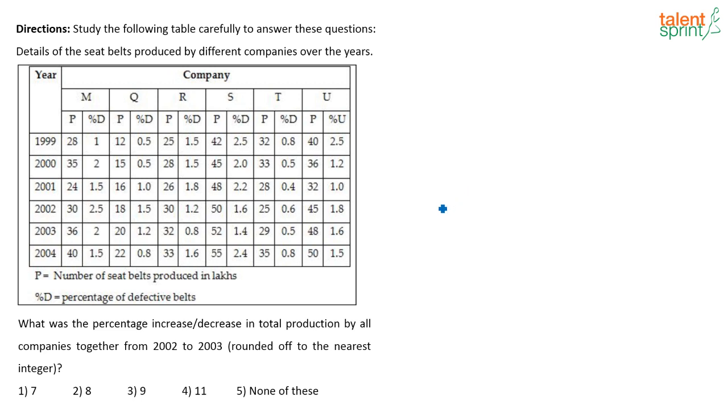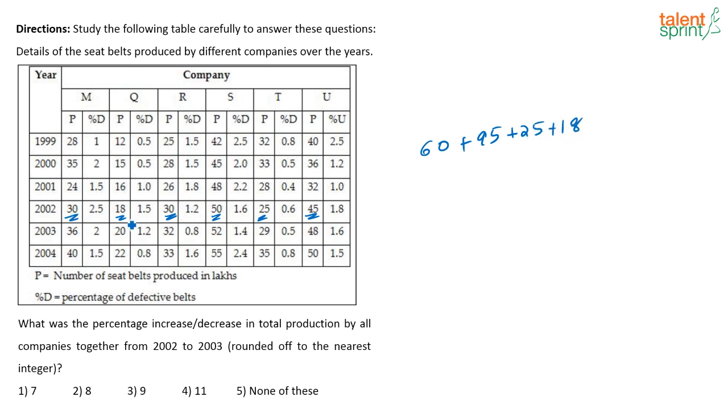Okay, total production 2002. See, 2002, what is the total production? 30 plus 18 plus 30 plus 50 plus 25 plus 45, correct? So 30 plus 30, 60, and you have 50 plus 45, that is 95, and 95 plus 25, that is, you have 60 plus 95 plus 25 plus 18, right?